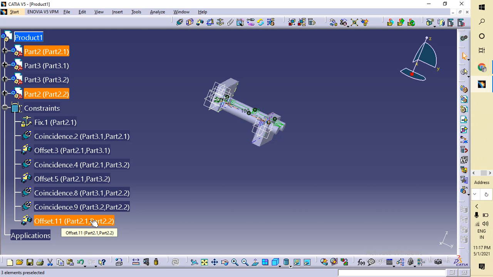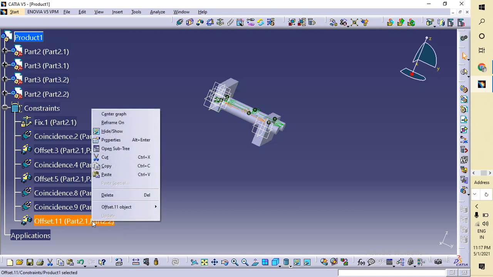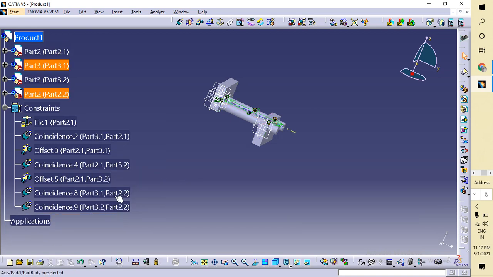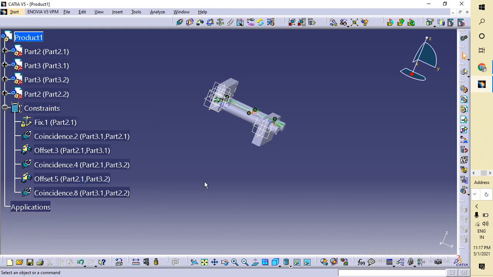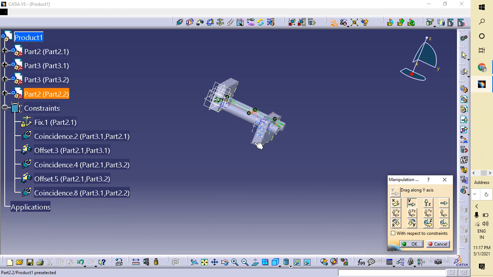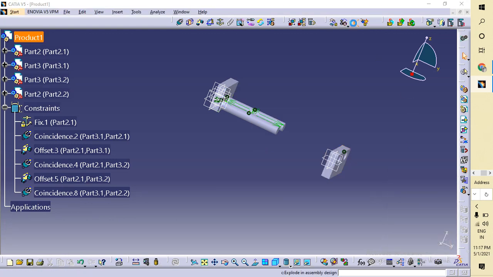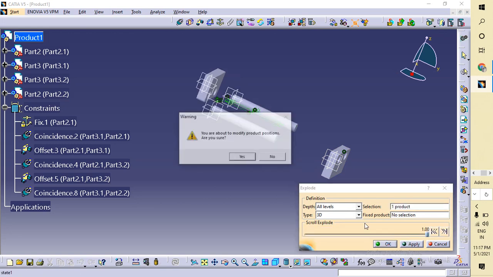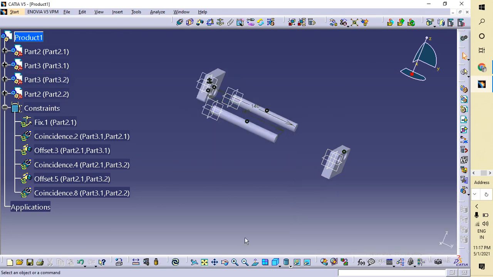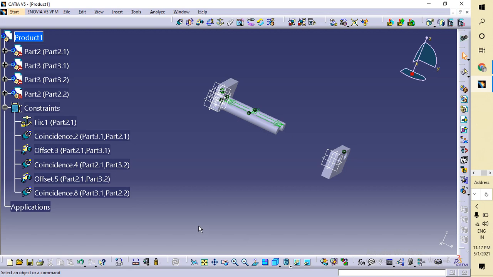So I have to also coincide this one also. So I'm going to just go back here. I'm going to exclude this one and I'm going to update this one.